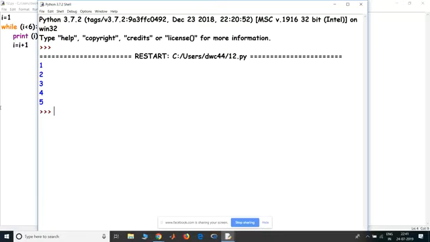Okay, so somebody has asked me what are the types of loops in Python. So the types of loops in Python are the while loop and the for loop. You can also use something which is called the do while loop, which is not that common, but we use it anyway. But the basic loops that you always use are the for loop and the while loop. And in fact, you can use the while true loop to run a situation if you don't know how many times you want the loop to go on. That depends on various questions that you get. So that's basically the types of loops that you can use.